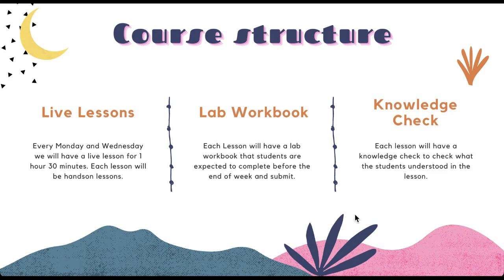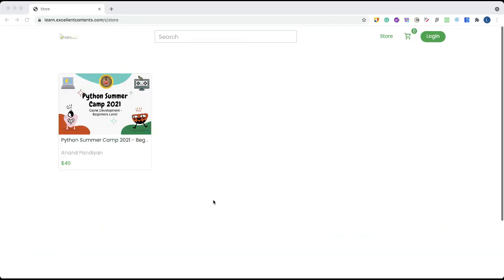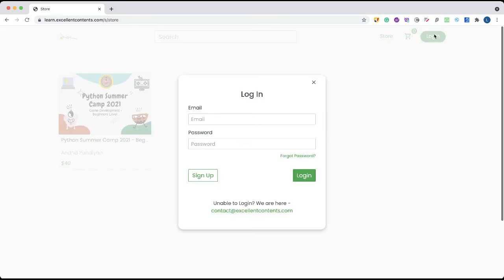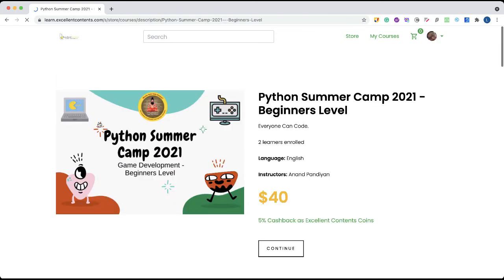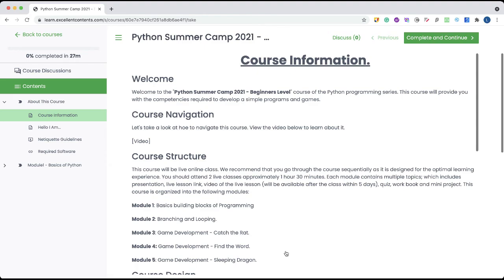Let me take you inside the course shell and show you how the course is organized. Once you open your browser, you need to log into your system. Once you log in, you will be able to see the course. Click the course and press the continue button. This will take you to the course shell, where on your left hand side you will see each module and the lessons, and on the right hand side you will see the whole lesson.